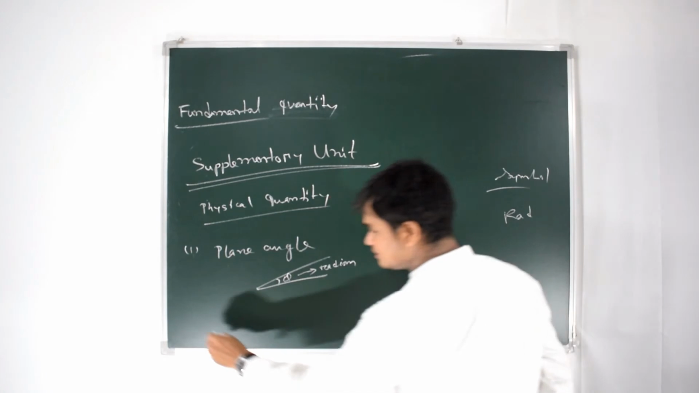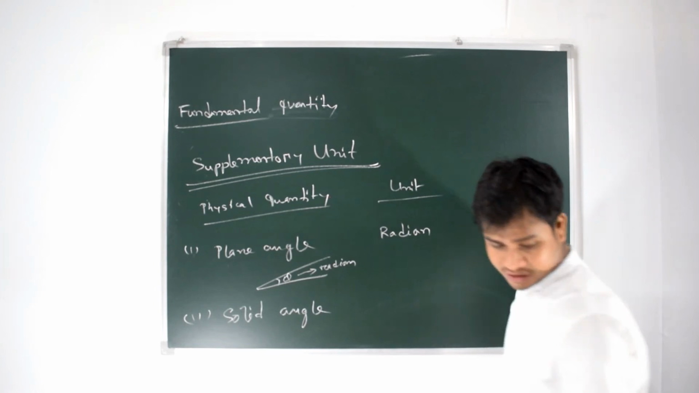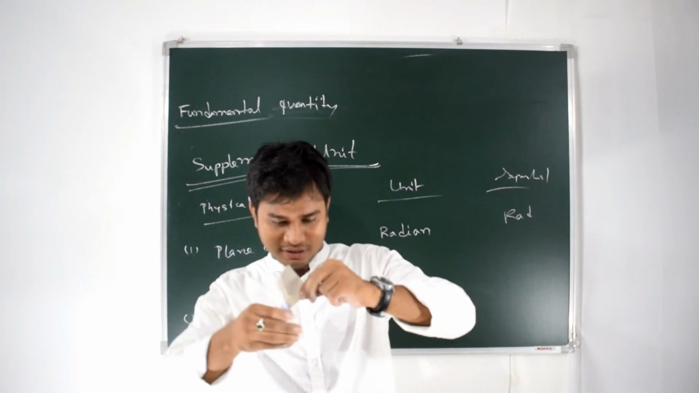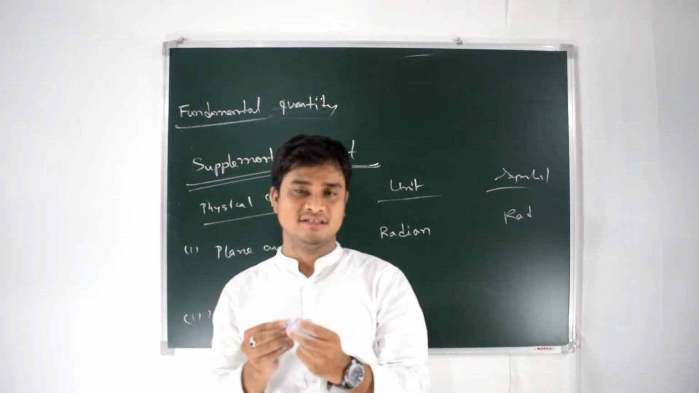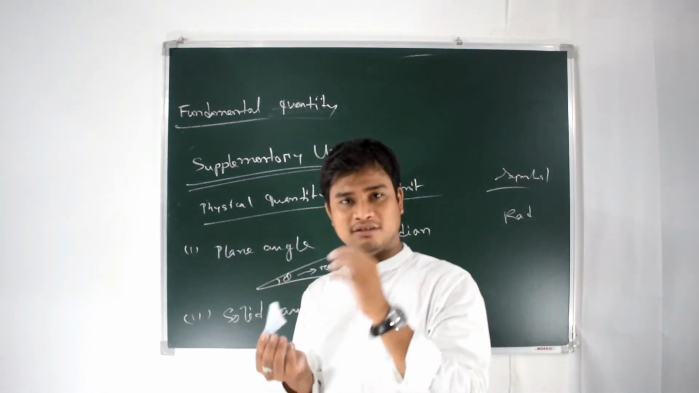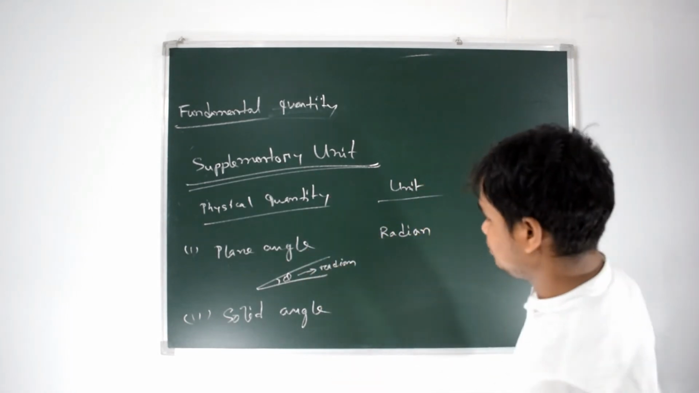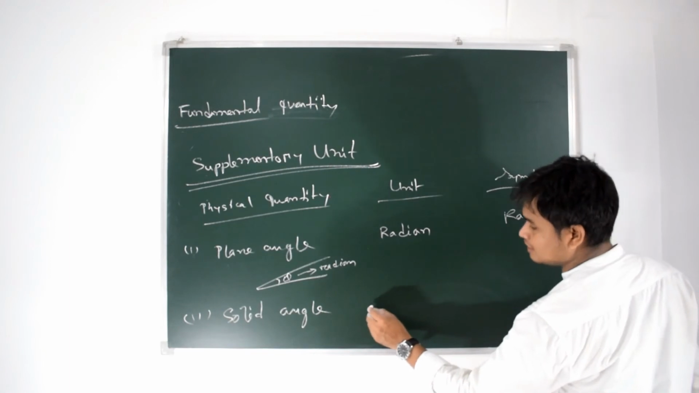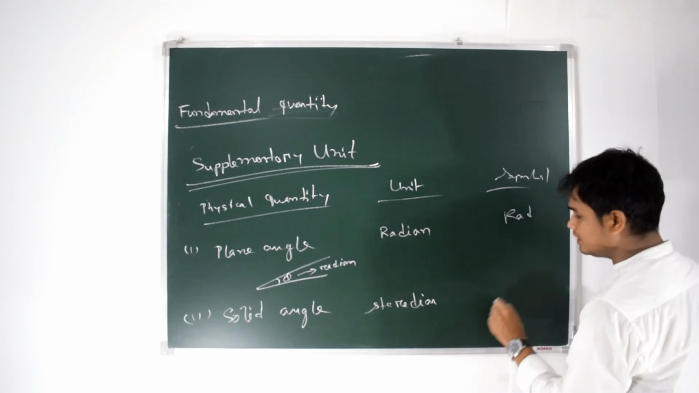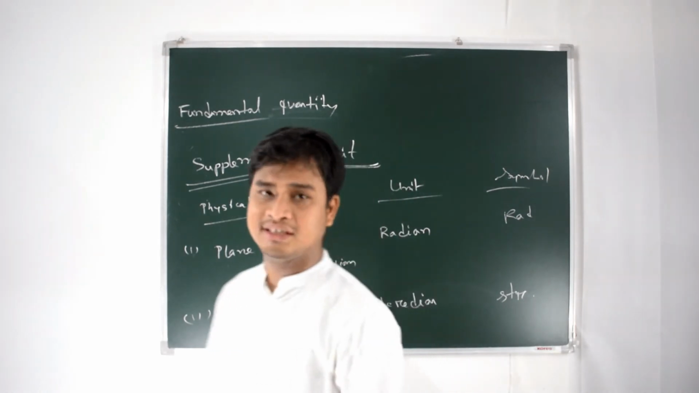Another angle is solid angle. What is a solid angle? Let us consider this is a page of paper. We can bend it like this, and we can keep a solid like this, right? Therefore it is called solid angle. This angle is called the solid angle, and its unit is steradian, used as sr. These are the supplementary units.